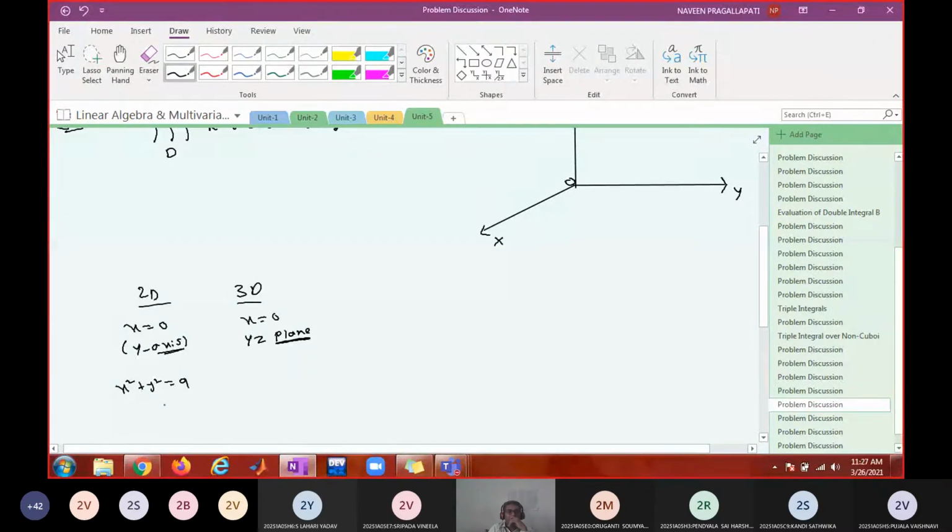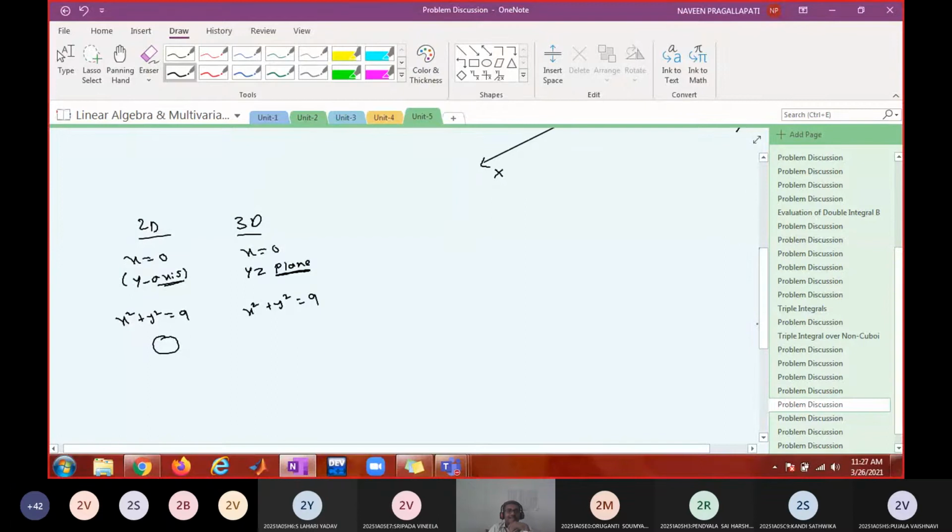Circle. Then what does this x square plus y square equal to 9 represent in 3D? Circular plane. Is there any restriction on z in this equation?